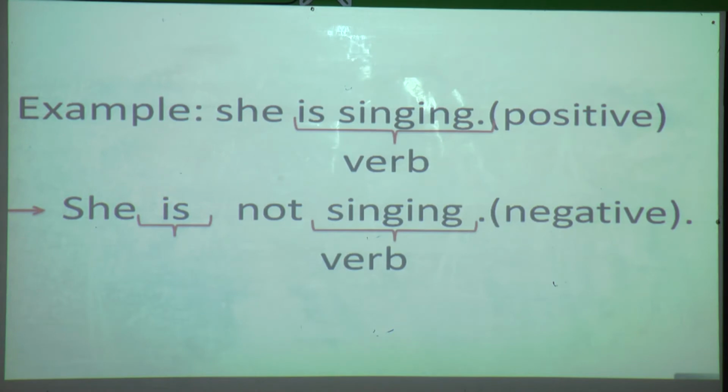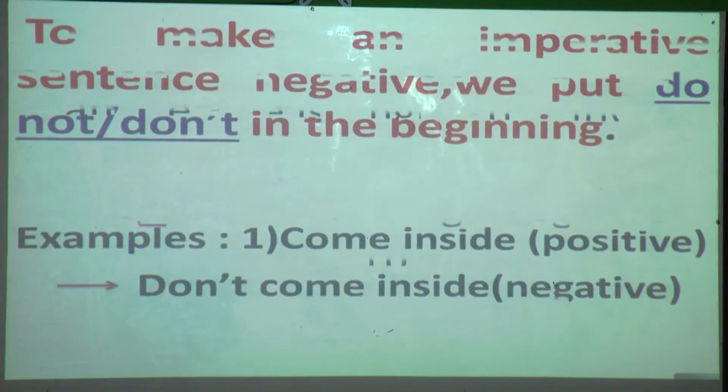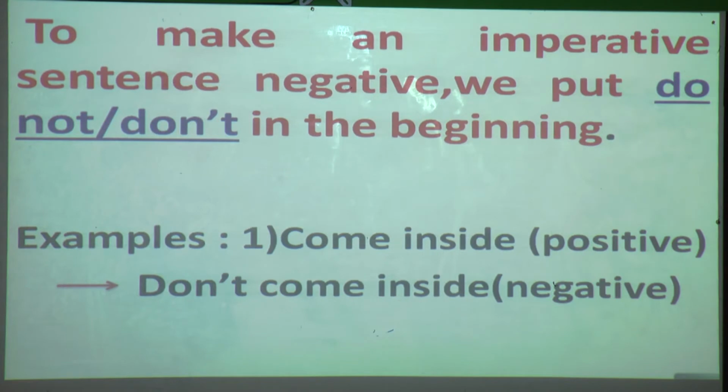Now one more thing we are going to learn. Till here we have learned how to make a positive sentence into negative. Next is when a sentence is an imperative sentence. Students, what is an imperative sentence? We learned this in lesson number 2, kinds of sentences. Imperative sentence is when we command or request someone.